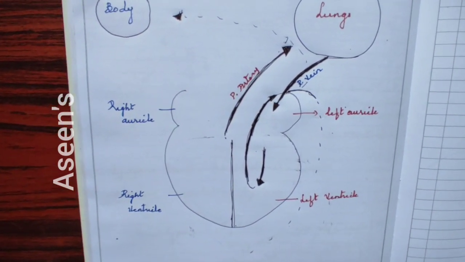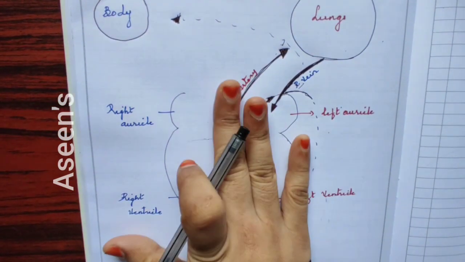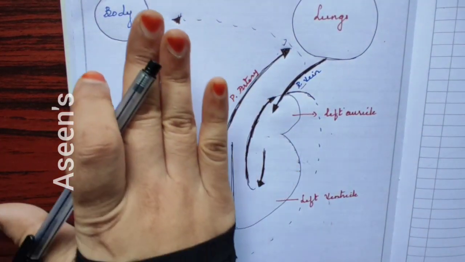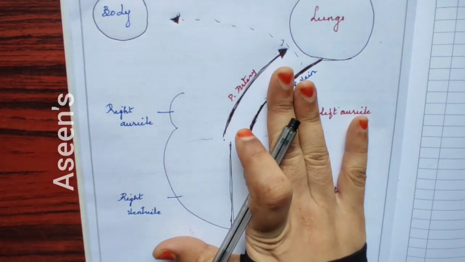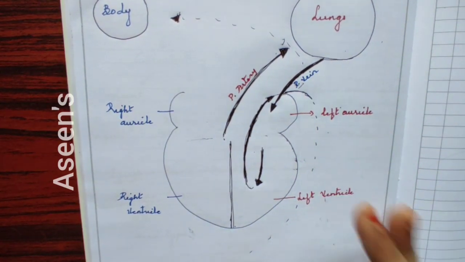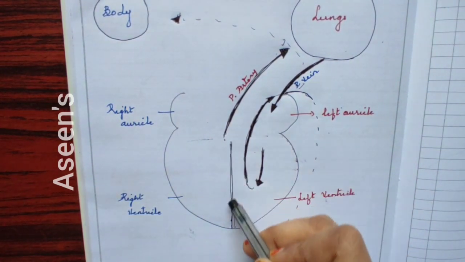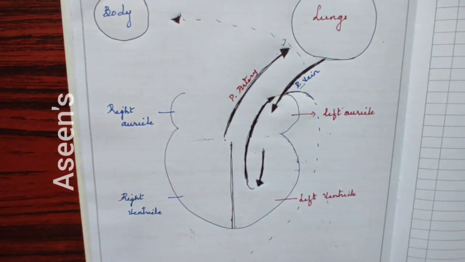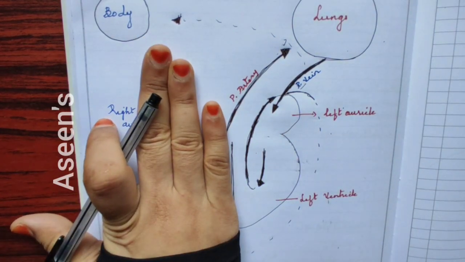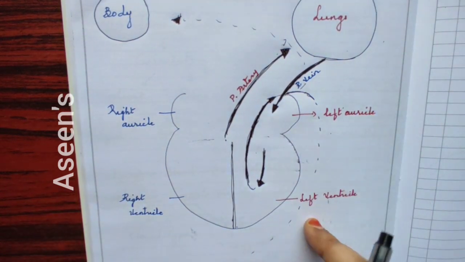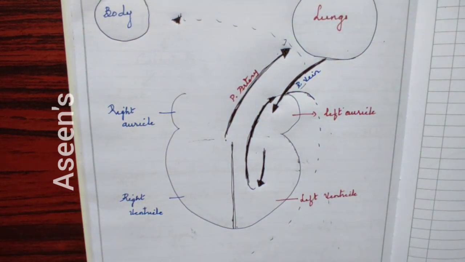Okay. So I have drawn here just a rough sketch of the outer section of the heart. This is my right part of the heart. This is my left part. Right auricle, right ventricle, left auricle and left ventricle. Can you see this wall? This is a septum which is separating the oxygenated blood from the deoxygenated blood. This is the oxygenated blood. This is the deoxygenated blood. That is the reason why I have written here with blue and here with red.